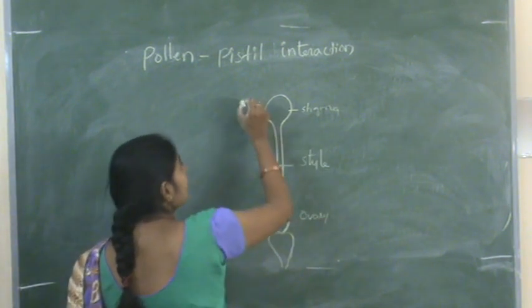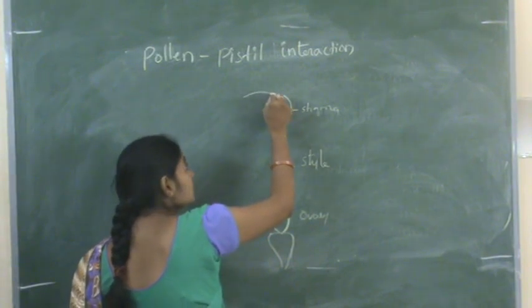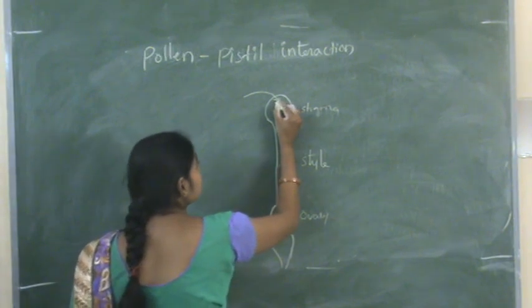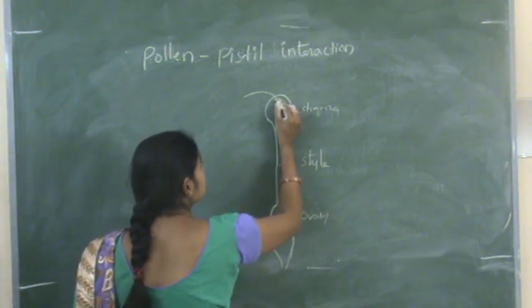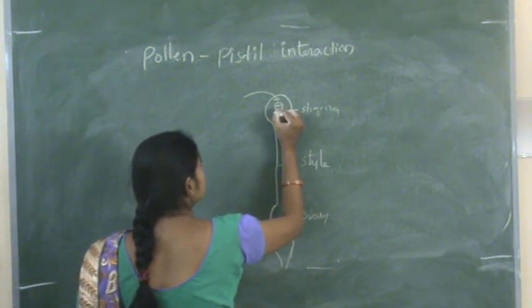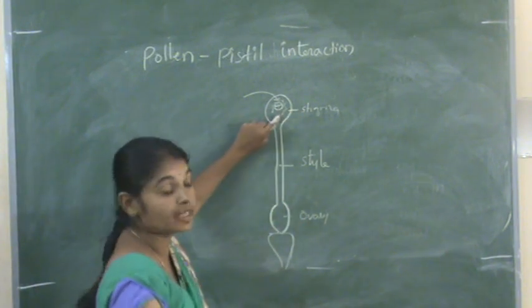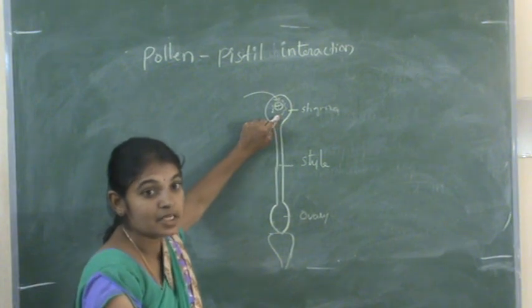Now the pollen grains are transferred to the stigma. And this is the pollen grain which is now present in the stigma.